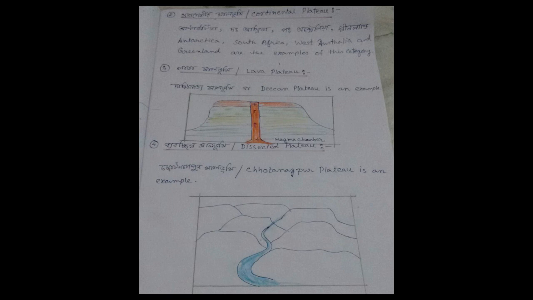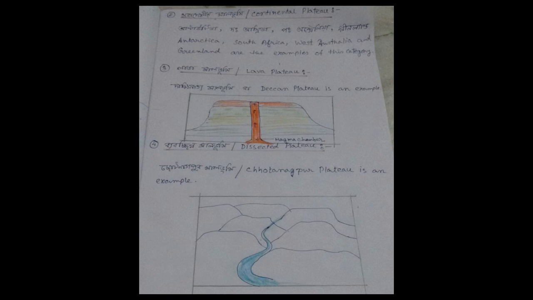The river basins are lying beneath the rising lands and it developed steep slopes in between two dissected parts, and this developed as a dissected plateau. So dissected plateaus are formed due to the dissection by river basins, and the example of a dissected plateau is the Chotanagpur Plateau in India.